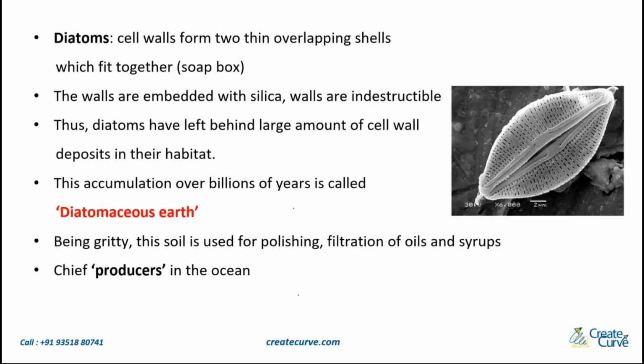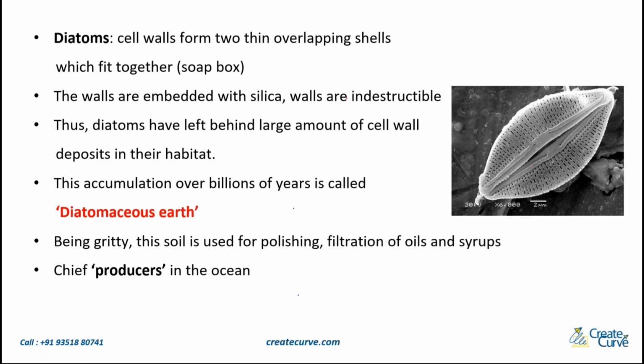Now the diatoms have cell walls which form two overlapping shells which fit together, something like a soap box appearance. These are the two shells of the diatoms, and they are very thin, fitting together just like a soap box you would have seen.